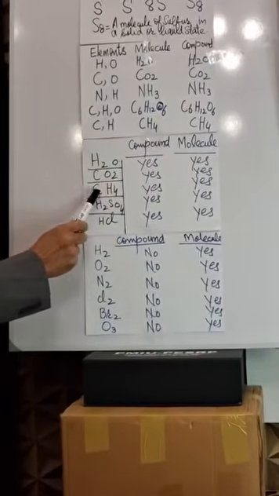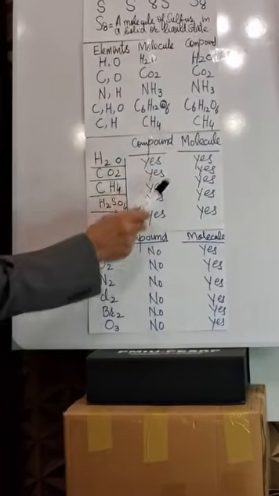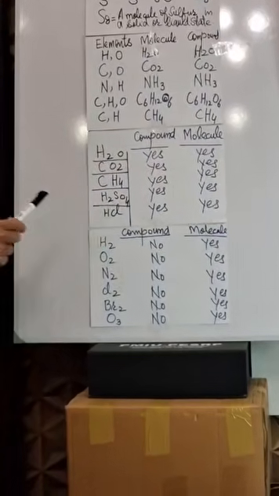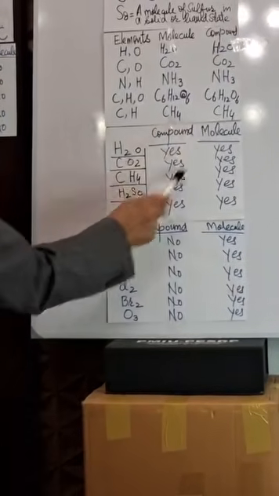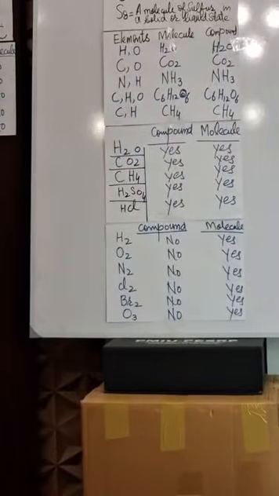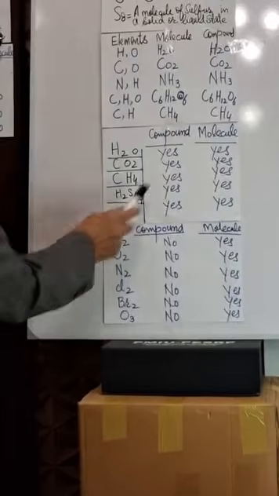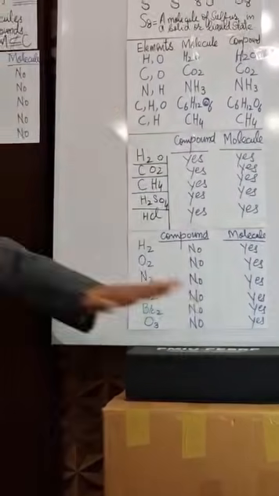Yes. Methane, natural gas, is it a compound? Yes. Is it a molecule? Yes. H2SO4, sulfuric acid, is it a compound? Yes. Is it a molecule? Yes. HCl, hydrochloric acid or hydrogen chloride, is it a compound? Yes. Is it a molecule? Yes. Now, come down.